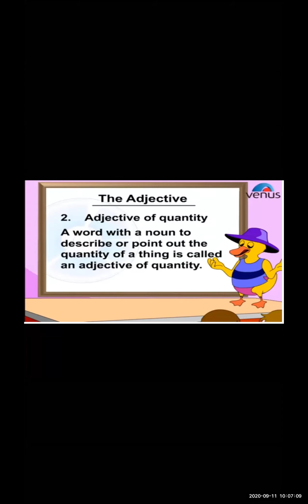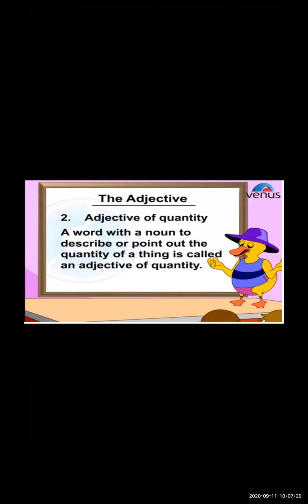Quality is about describing the good characteristics, but when we talk about quantity, we talk about the measurement of how much. That is called the adjective of quantity.